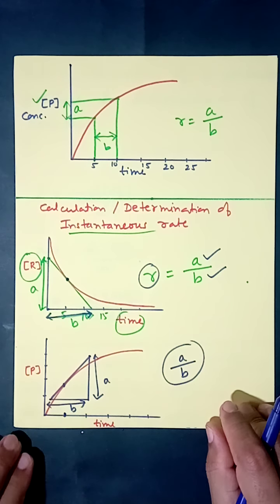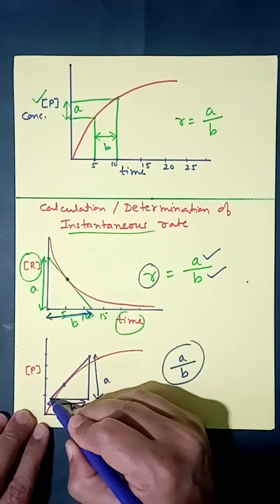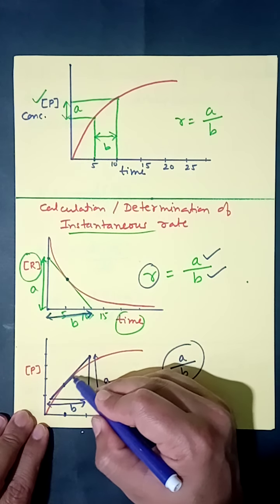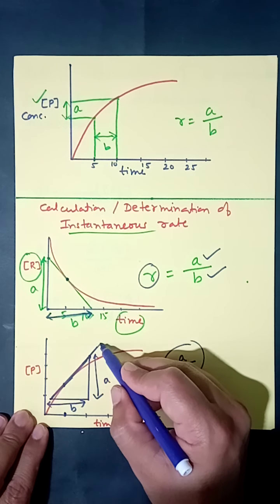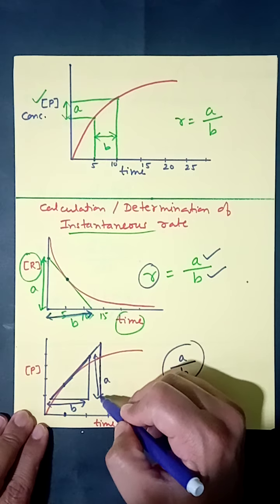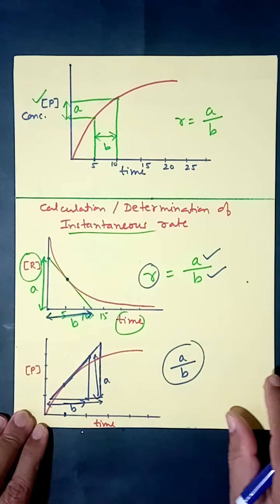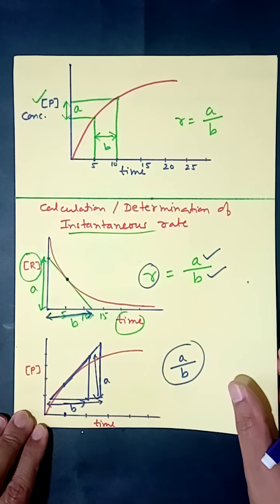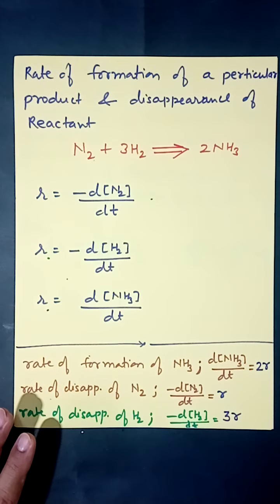A divided by B will be the instantaneous rate of reaction. I hope you know that if I increase the length of this slope, it will not make any difference, because in the same proportion as A, the value of B will also increase. So it is the slope which you need to find out. It is height upon base, A upon B. This is the instantaneous rate of reaction.